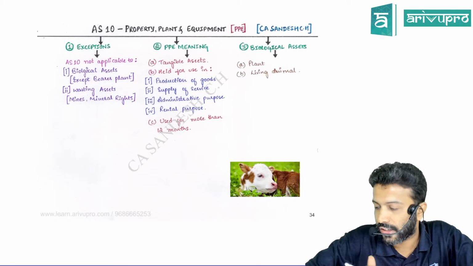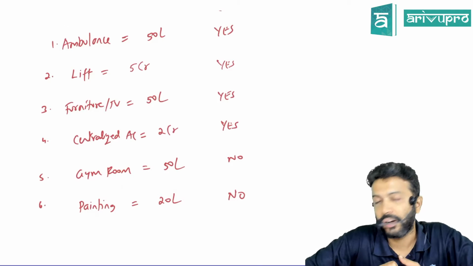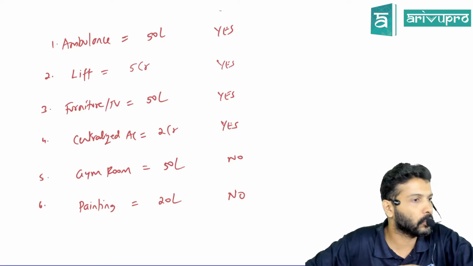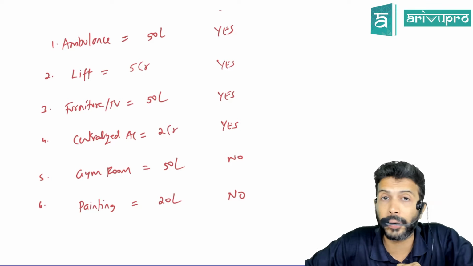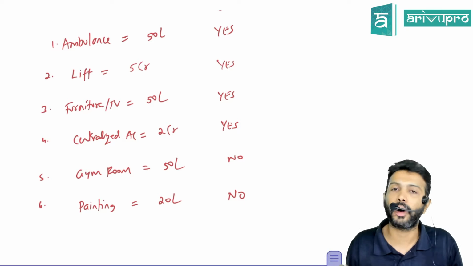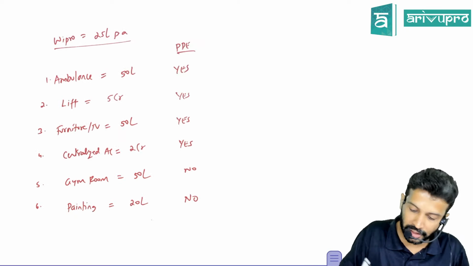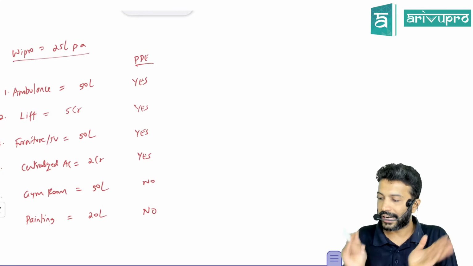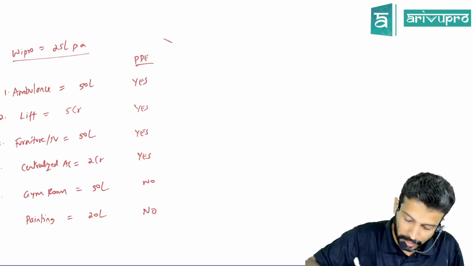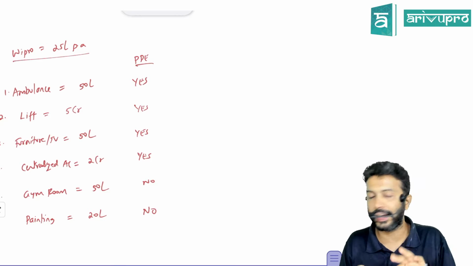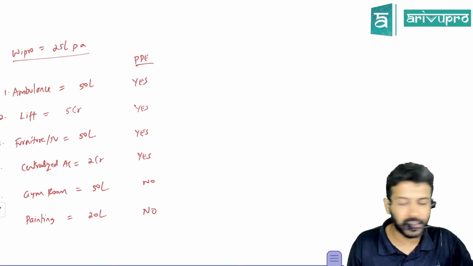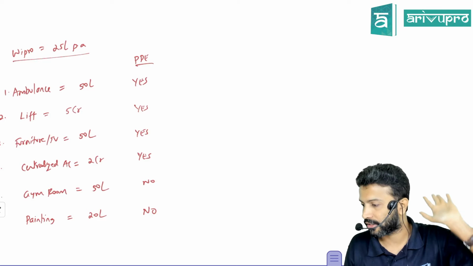Because these days things have become a little complex, you obviously need some guidance as to whether we should account for it, because fixed assets or property, plant and equipment are a major part of any assets. That's where Accounting Standard 10 has come into the picture. For now, I will not give you the answer for all of this. The standard gives some recognition criteria and some definitions. If you understand that, you will be able to decode the answer for all of this. For the time being, let us put it on hold. The intention of this example was just to give you a background on why AS10 was necessary.